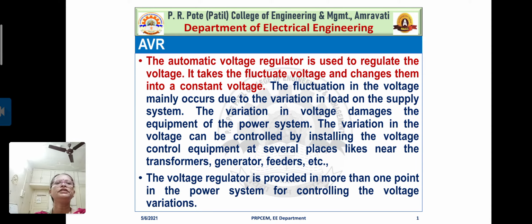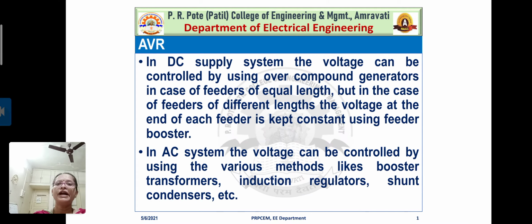The variation in the voltage can be controlled by installing voltage control equipment at several places like near the transformers, generators, even feeders. The voltage regulator is provided at more than one point in the power system for controlling the voltage variations, right? So we have to control these voltage variations.